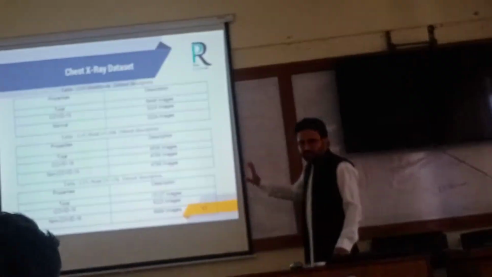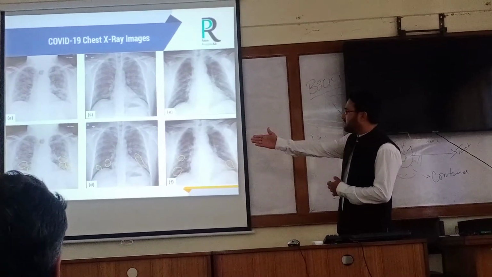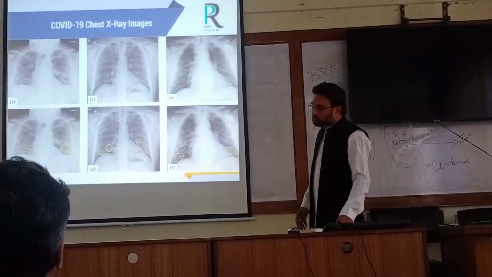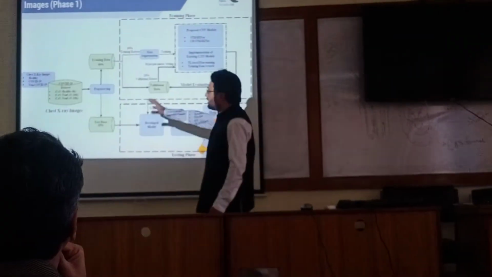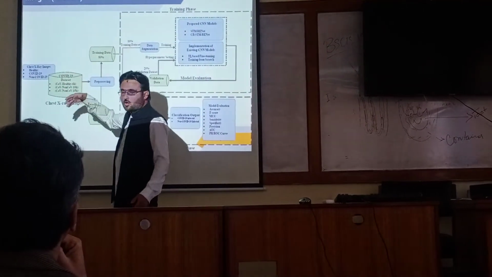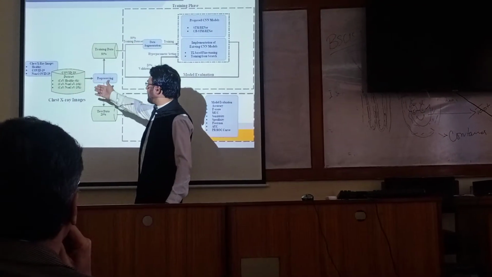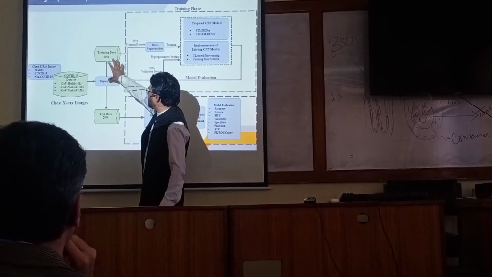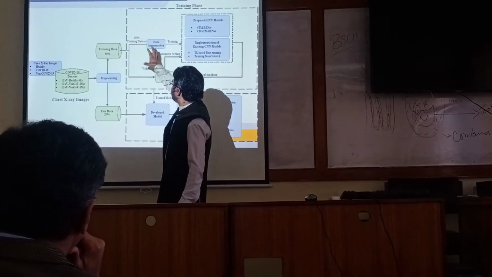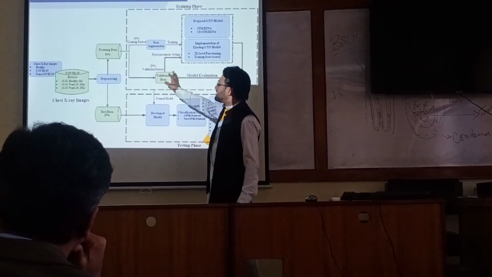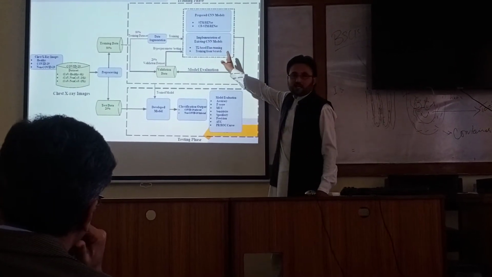We have used 3 different kinds of chest X-ray data sets. These are the images of chest X-ray, and they are masked by different radiologists. This is the full flow diagram of the detection system. We have a data set containing healthy, COVID, non-COVID. Non-COVID may be any kind of infections. We have 3 different kinds of data sets, 6K and 10K. Some pre-processing is performed. Data is divided into 20% test and 80% provided for training. The training is further divided, with 20% provided to validation. These are our own implementation setup. We have the proposed setup, and we have implementation of state-of-the-art CNN models.